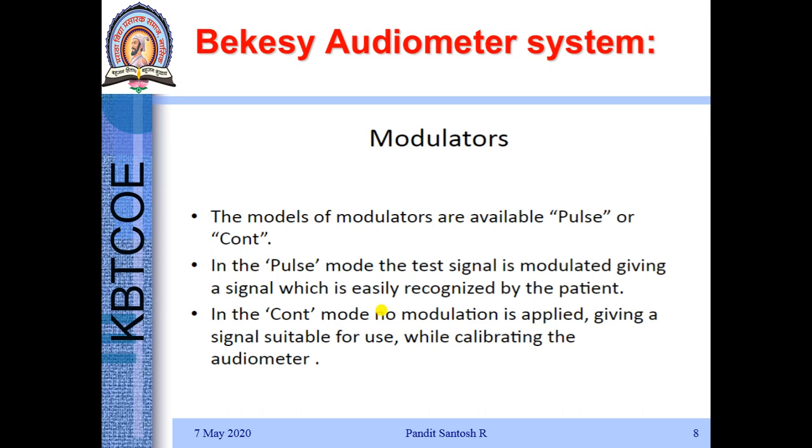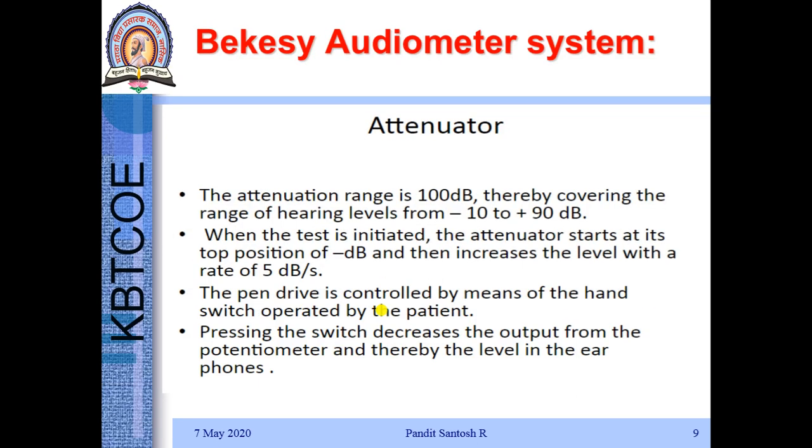The modulator has two modes. One is pulse mode and the other is cont mode. In pulse mode, the test signal is modulated before giving it to the patient. In cont mode, that is continuous mode, without modulating the signal, it is given to the patient's ear.